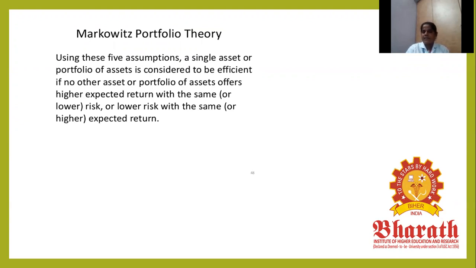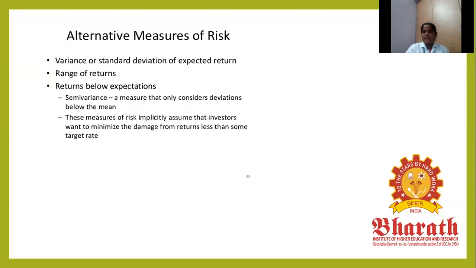The first one is that a single asset or portfolio asset is efficient if it has less risk and the return is more. The expected return is the same, the investment amount and return are also the same, but with lower risk the expected rate of return is higher. That is an assumption of Markowitz's portfolio. So the assumption is low risk, higher return on income. There is no interest in assets of high expected return of investment.